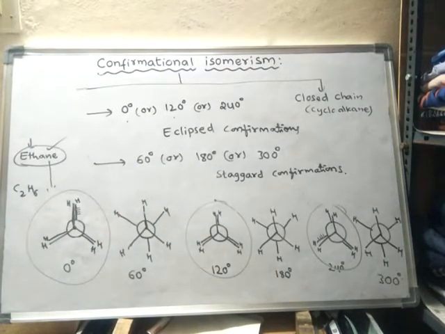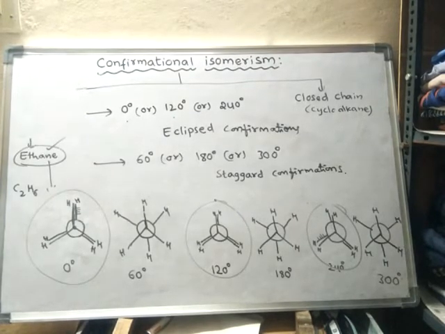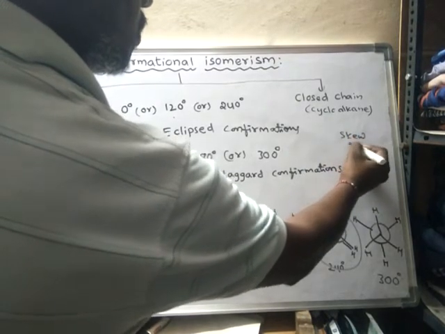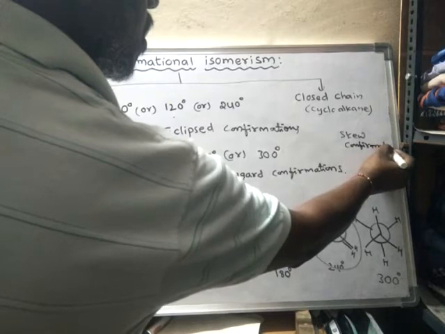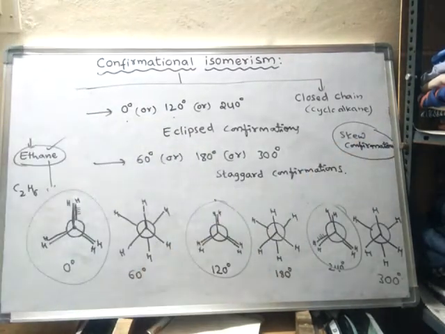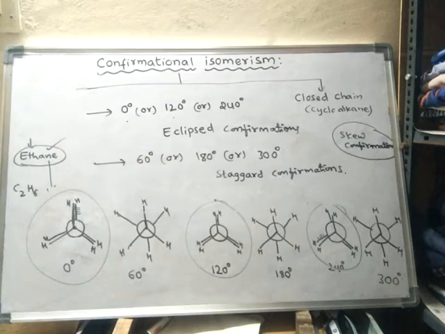During those rotations, any conformation other than staggered and eclipsed is called a skew conformation. That means all other conformations other than eclipsed and staggered are skew conformations.